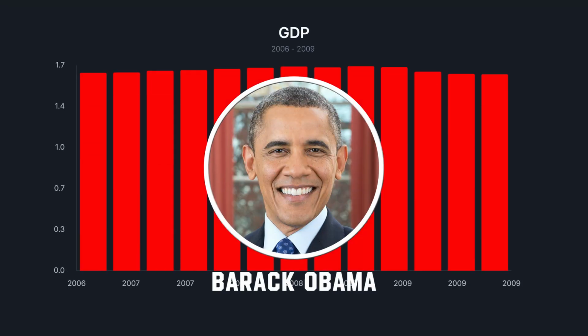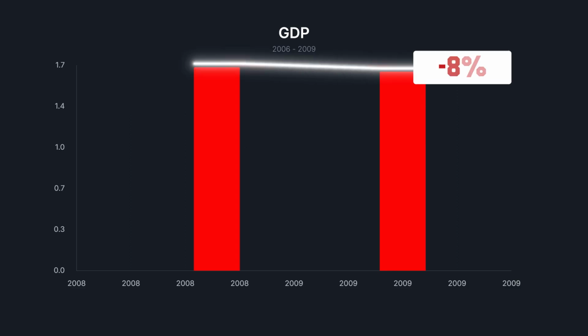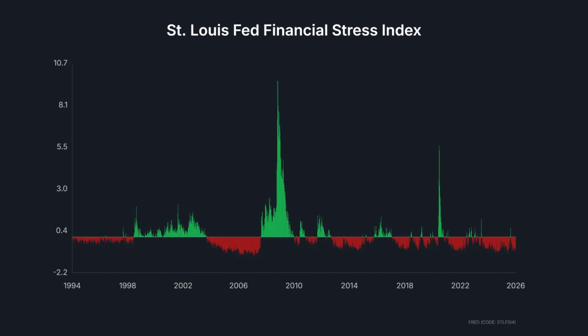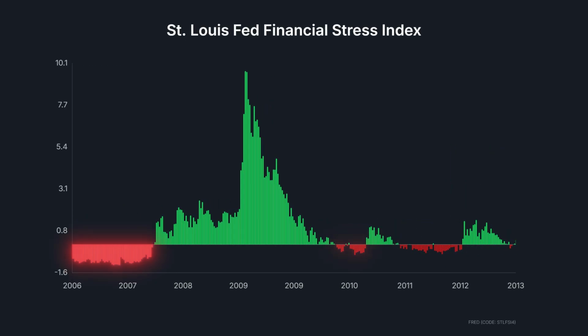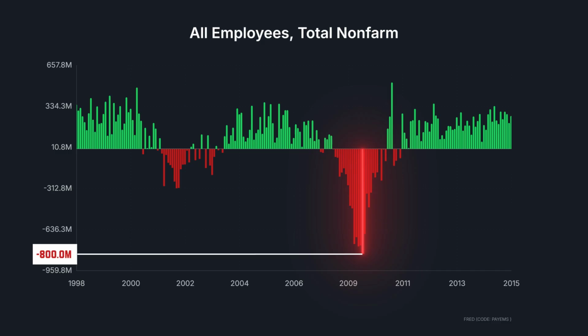Barack Obama took office at the epicenter of the Great Recession, which had previously seen a drop of -8% in GDP. In January 2009, the economy was contracting at an annualized rate of over 6%, as can be seen in this graph. The banking system was facing insolvency, signaling a collapse in interbank confidence. And the private sector, according to this graph, lost 800,000 jobs in a single month.